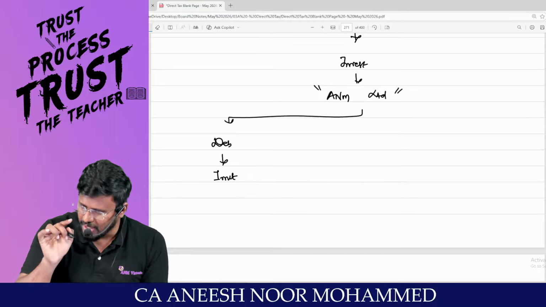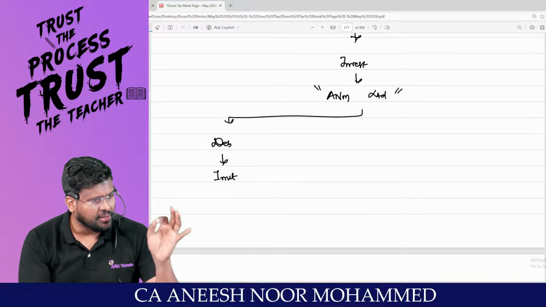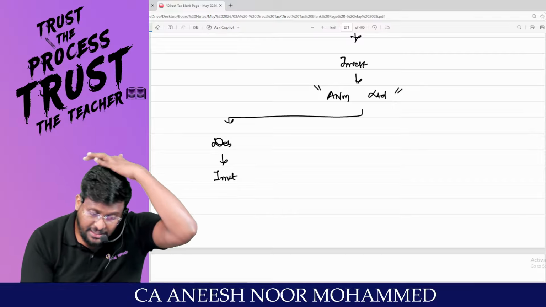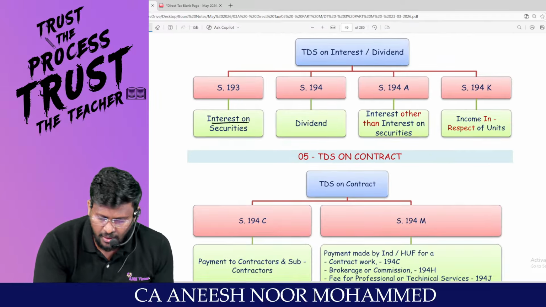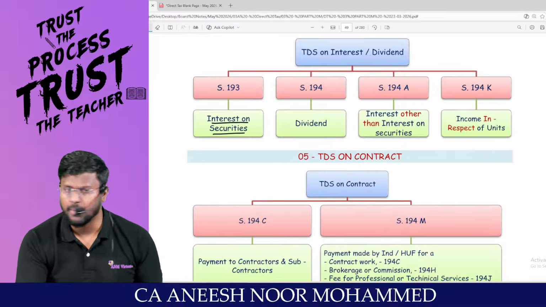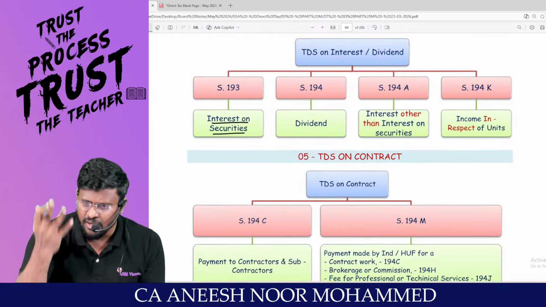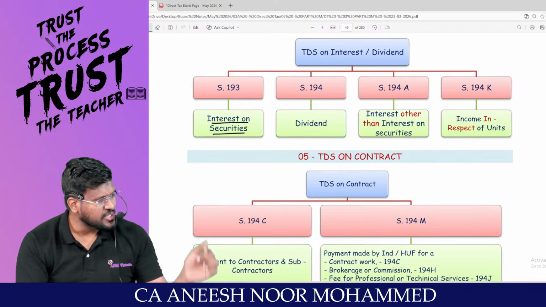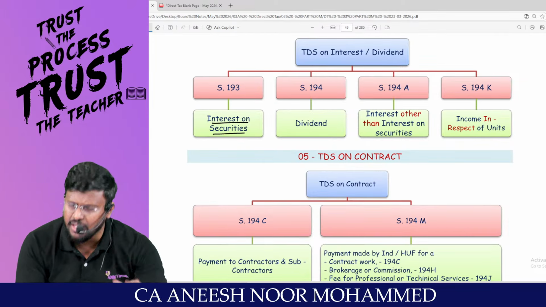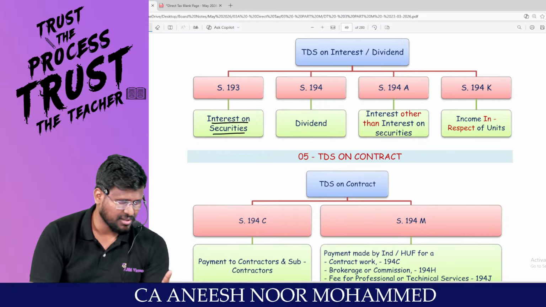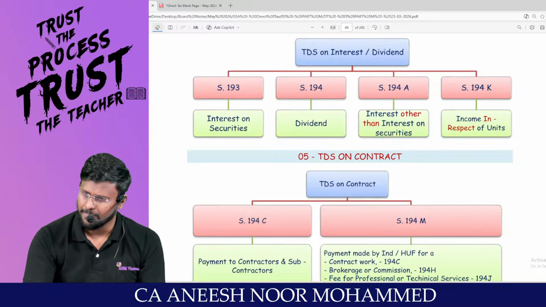What the Income Tax Act is saying is, if ANM Limited wants to debit this interest in their P&L account, let them deduct TDS under section 193, which is interest on securities. Debenture is a security, and a bond is a security. So if anyone is paying interest on that, let them deduct TDS under section 193. What is 193? Interest on securities.